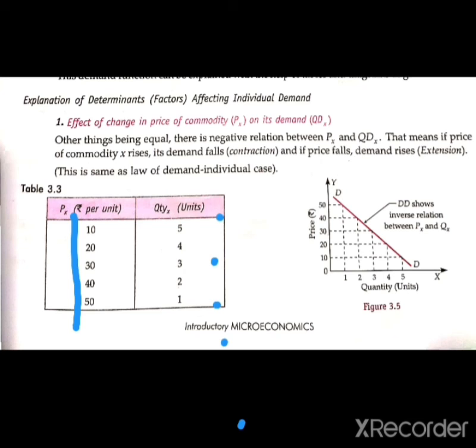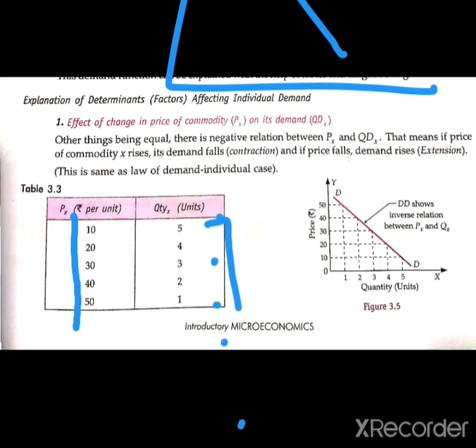In that condition the demand curve is a straight line, because the changes occur in the same proportion.